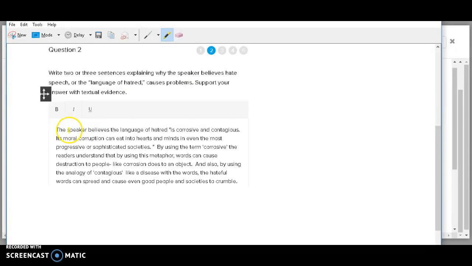To quickly label this, the speaker believes that language of hatred, that would be 1. I'm going to reuse words from the text. Then this part here is going to be number 2. I'm actually going to use the quotes from the text, and then I'm going to explain what the words actually mean and link it to my answer and my analysis. That is the 3rd step to come up with the answer.